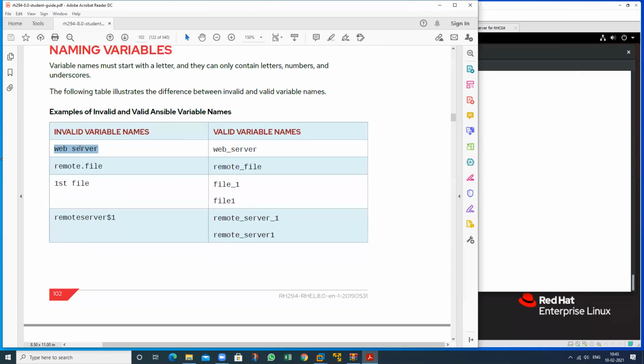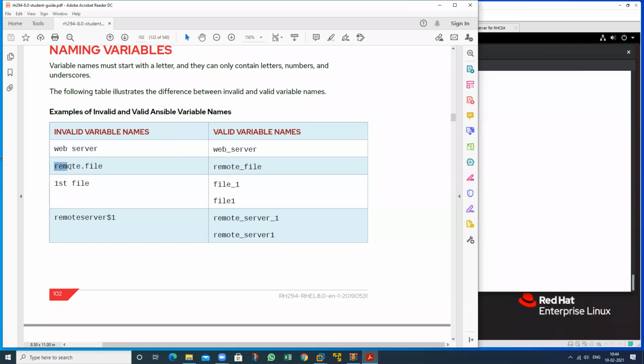That cannot be assigned as a variable. Space cannot be used between the words; we can use only an underscore. So this can be a single entity.